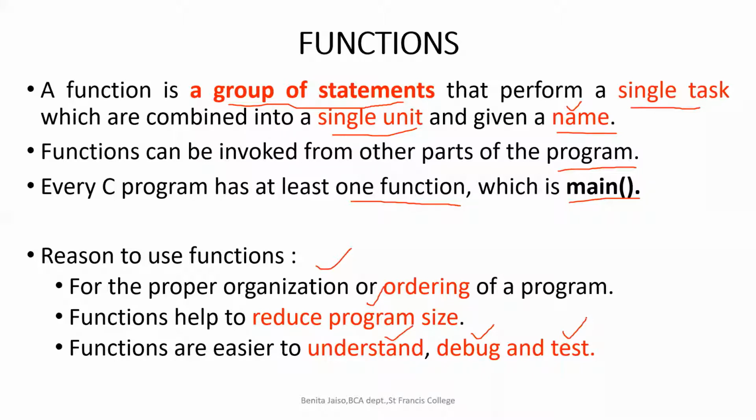So in order to understand which part of the program is having that error, you can do debugging and testing. So these are the reasons for using functions: to get a proper organization and ordering of the program, to reduce the program size, and to make it easier to understand, debug and test. Got it? These are the benefits of using functions.